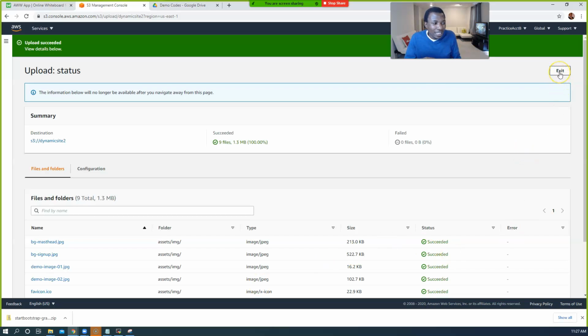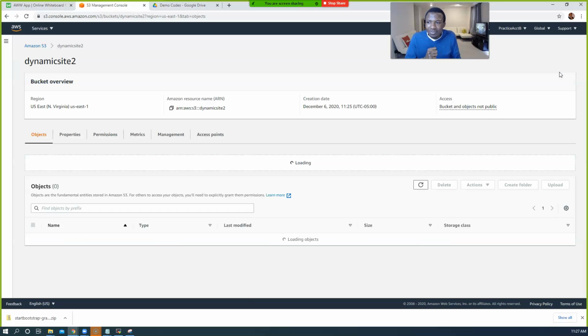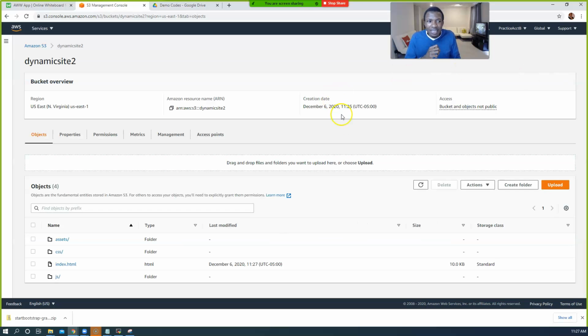Now I'm going to click on exit on the top right. Okay, now this is the bucket, and very good. Now I have the files in this bucket.